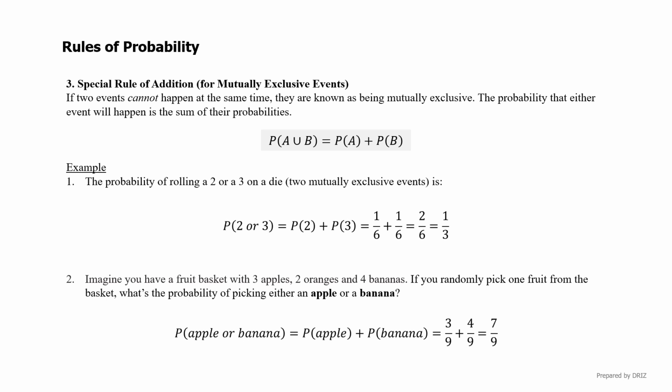Let's take a look at another example. You have a fruit basket with 3 apples, 2 oranges, and 4 bananas. What's the probability of picking either an apple or a banana? First, find the total fruits. 3 apples plus 2 oranges plus 4 bananas gives us 9 fruits in total. The probability of apple is 3 over 9. The probability of banana is 4 over 9. Let's add them together. So the probability of getting either an apple or a banana is 7 over 9. Remember, this rule only applies when the two events cannot happen together. So they are either-or situations.